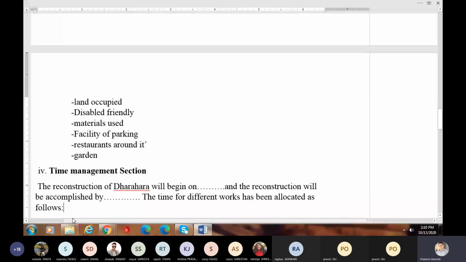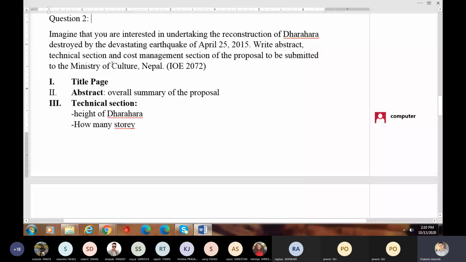So you can write title page. For example, a proposal for reconstructing Dharara, submitted to the Ministry of Culture, Nepal, submitted by, for example, Chaudhary Construction Private Limited, Kathmandu. Date of submission, write down that. Abstract, I will talk about that. So this type of proposal first includes technical section.